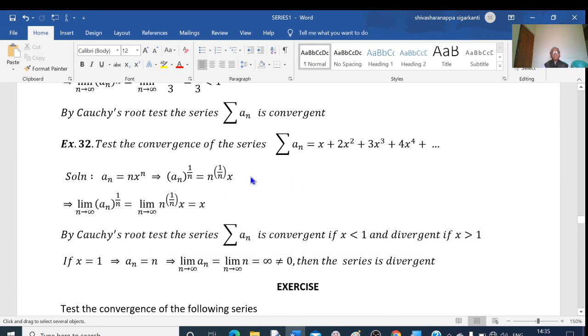What happens if x is equal to 1? If x equal to 1, then a_n is equal to n. And if I take limit onto this, limit of n as n tends to infinity is equal to infinity. This is not equal to 0. So, the necessary condition for convergence of a series is not satisfied here. Therefore, we say that the given series is divergent. So, if x less than 1, the series is convergent. If x greater than 1, series is divergent. And if x equal to 1, then also the series is divergent.